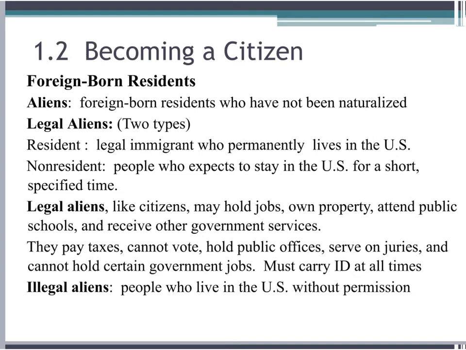They also pay taxes like regular citizens. Some of the things they can't do: they cannot vote in our elections, they cannot hold public offices, they cannot serve on juries, and they cannot hold certain government jobs.